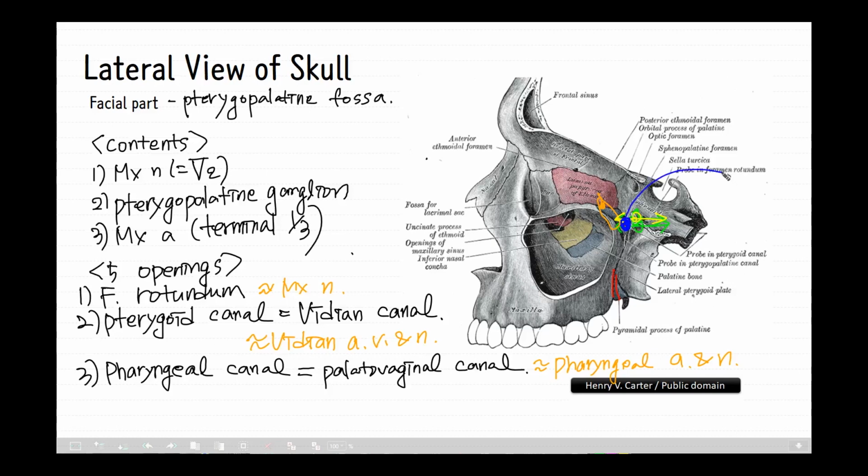This one is the pterygopalatine fossa, sphenopalatine foramen. And it transmits the sphenopalatine artery and vein and the nasal branch of the maxillary nerve, including the nasopalatine nerve.